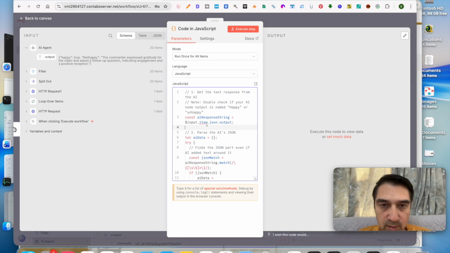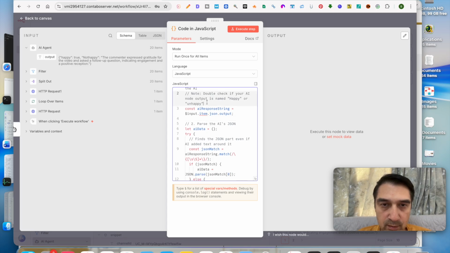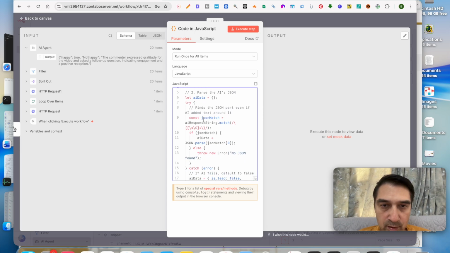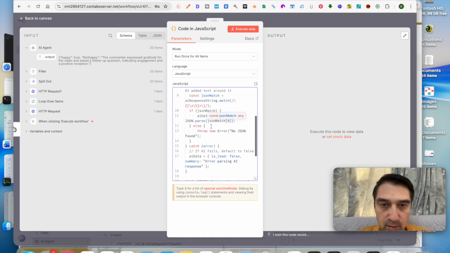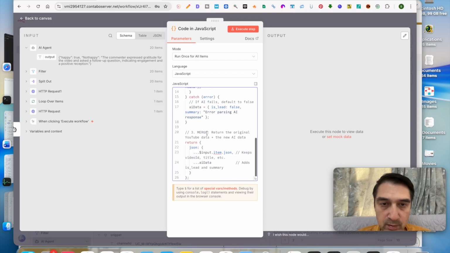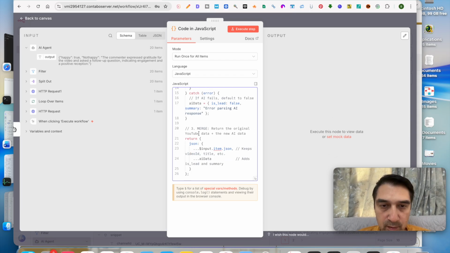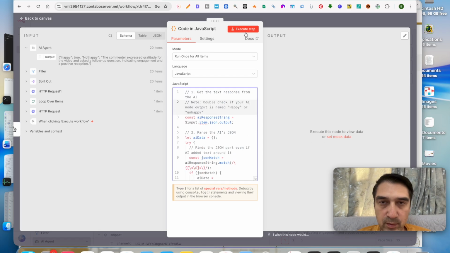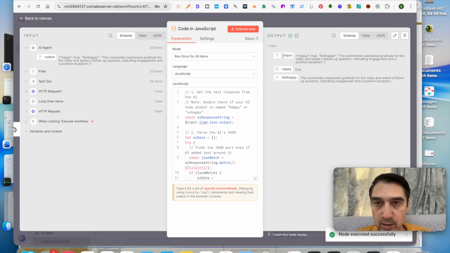So we would change some of the stuff over here, because that's only the commenting. And we'll do let AI find JSON part. It matches JSON match. Error string dot match. AI phrase. No JSON found. If AI fails, false. Error parsing AI response. Merge, return the original. So we have to JSON input, keep video ID, title, etc. The summary. Okay, we execute step over here. All right, so we should now see the output.